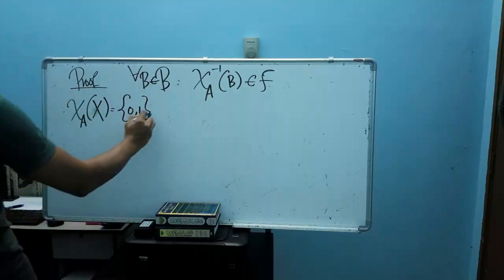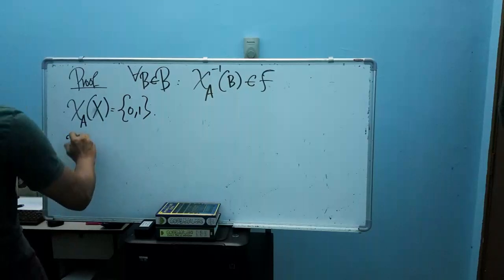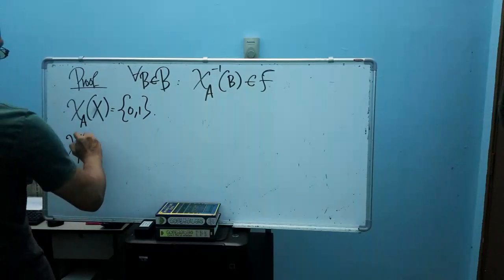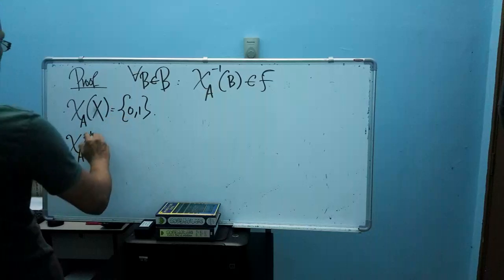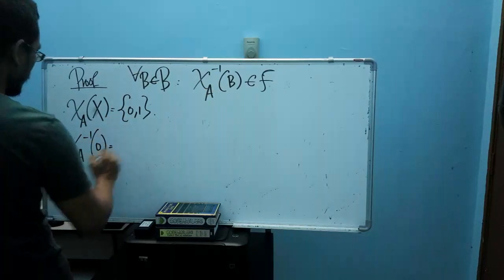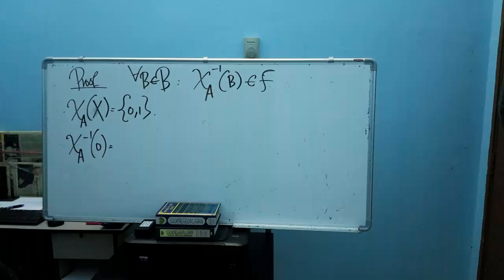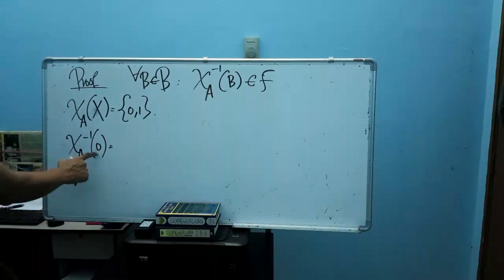Since we have 0 and 1 here, let me consider 0 first. What's the inverse of this 0? What do you mean by inverse here?